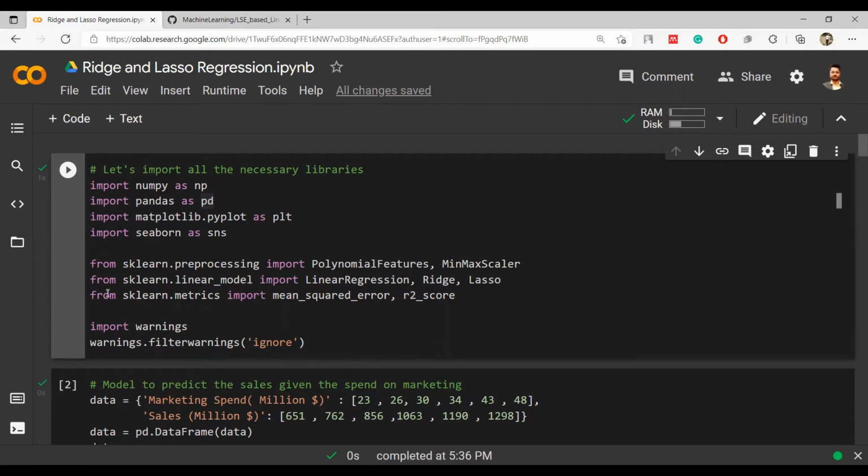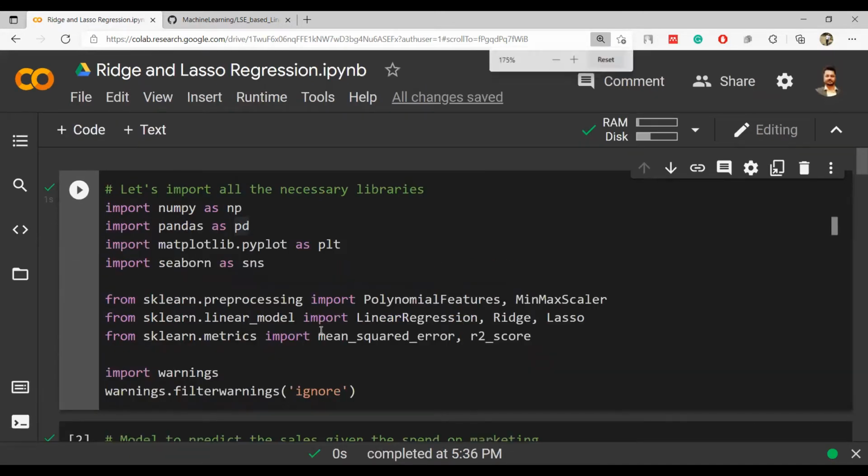So ridge and lasso regression is generally helpful in reducing the overfitting. Okay, if someone asks you what is the full form of lasso, it is least absolute shrinkage and selection operator. And ridge regression is also called L2 regression, and L1 regression is lasso. So these are some of the basic points that you need to remember for this. But now for implementing them, let's begin and let's see how these things are being done.